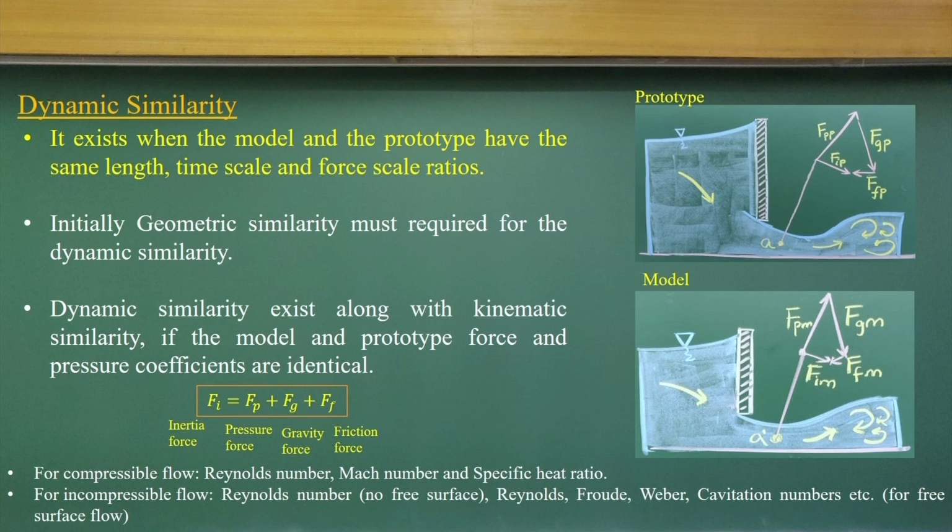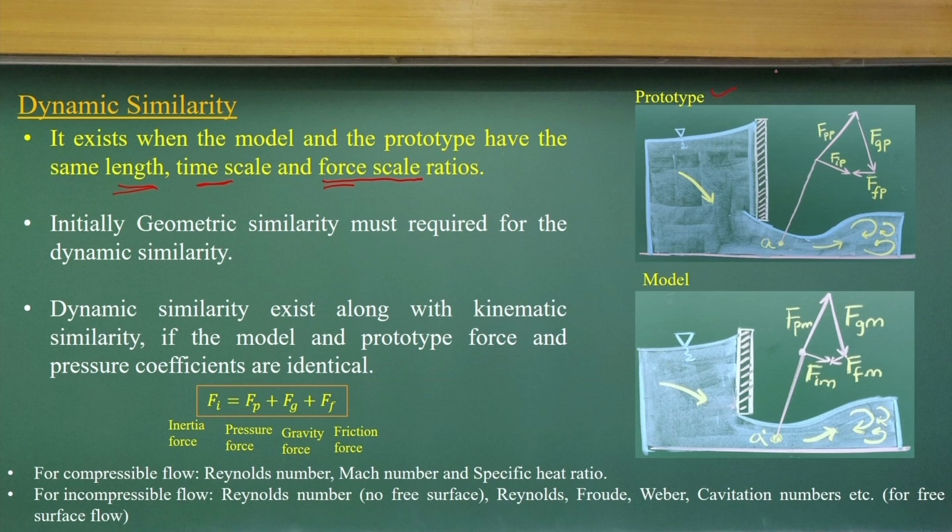Let us discuss dynamic similarity. This similarity exists when the three scale ratios, the length, time and force, are the same for the model and the prototype. So dynamic similarity happens not only with the length and time scale, but also a similar force scale ratio should be there. What do you mean by that?